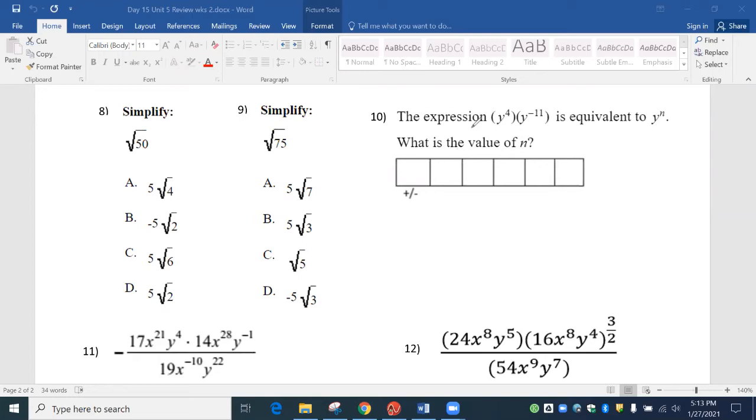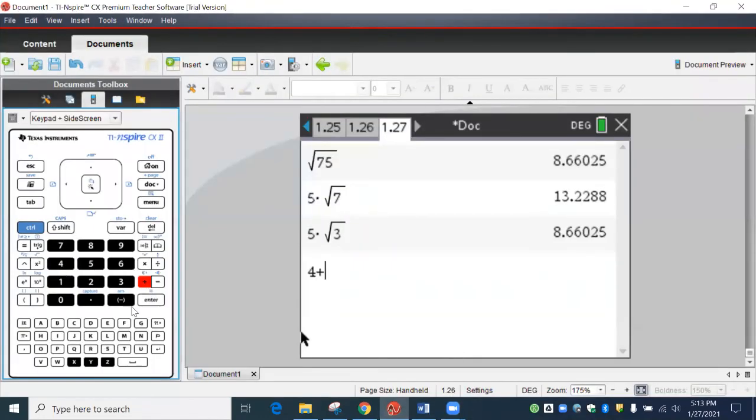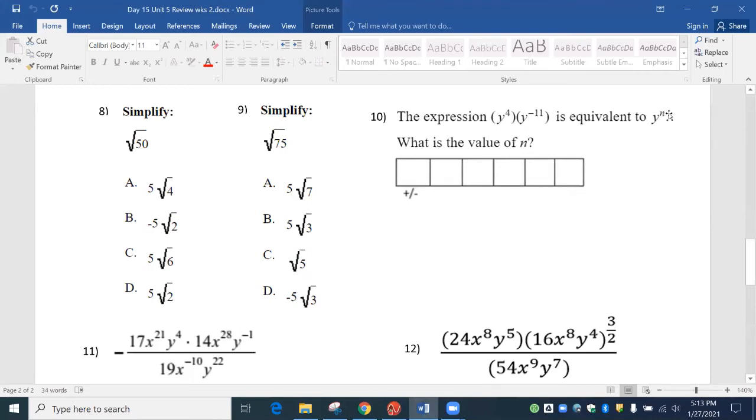So in this case, we have 4 y's and negative 11 y's. So we're just going to add them up, and I would use your calculator. So 4 plus negative 11. We go to the calculator, 4 plus minus 11. Hit enter, and we get negative 7. So what is the exponent going to be right here? Negative 7. Remember that the number has to start in the second box. The first box is only for positives or negatives. I normally don't put a positive. I just leave this blank and then start my number right here.